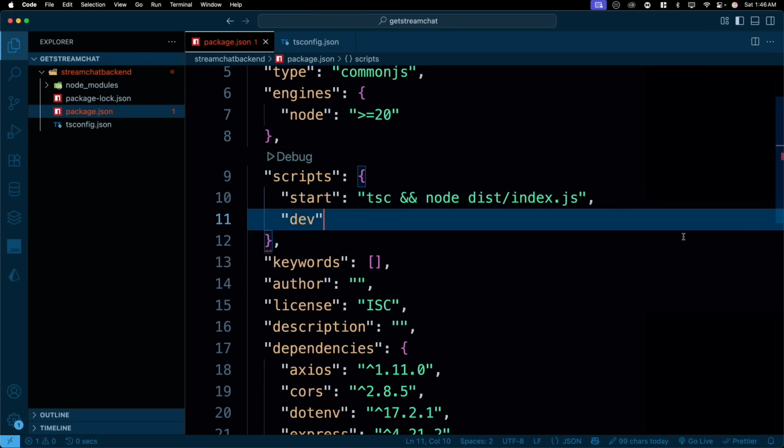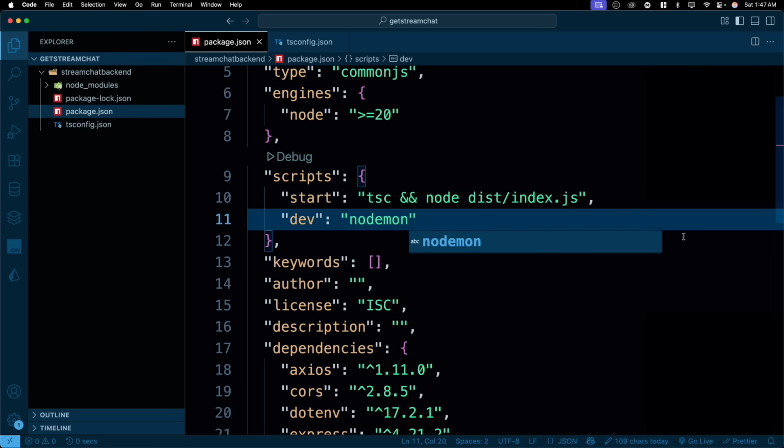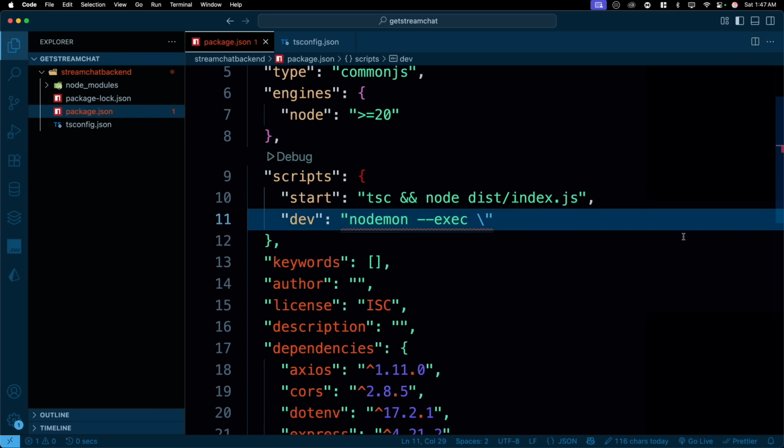We'll also have a dev script, and the dev script is going to work with nodemon. But remember, we don't have any JavaScript to run as of now. So what we're going to do is use --exec, which is for execution, and then introduce what I want to run. Inside this, I'm going to say npm run start, so that the start script runs automatically, generates the new JavaScript files for me, and works nicely.